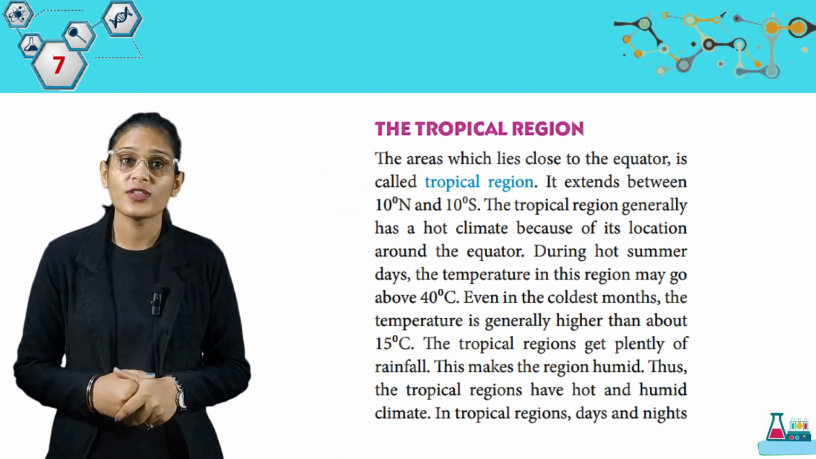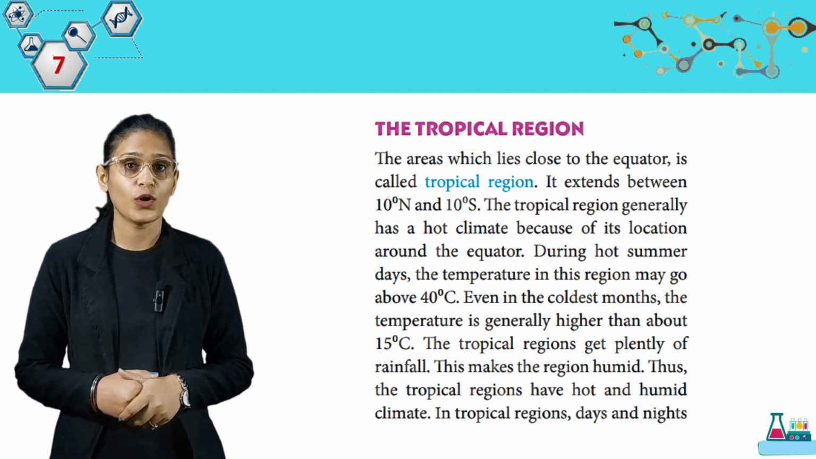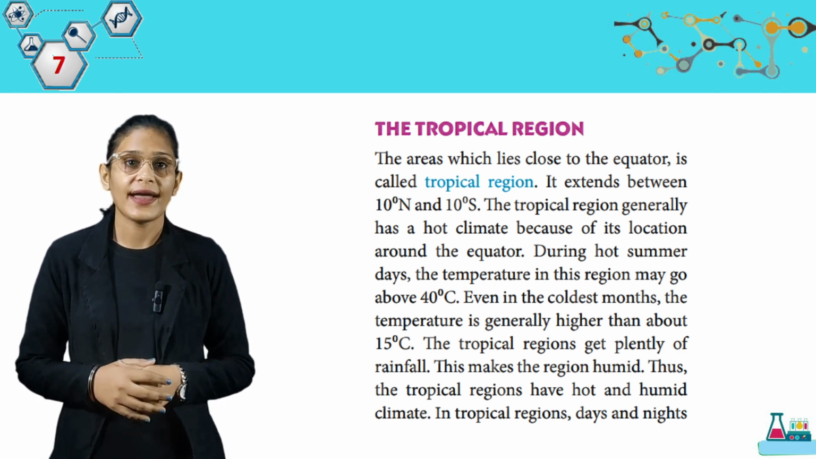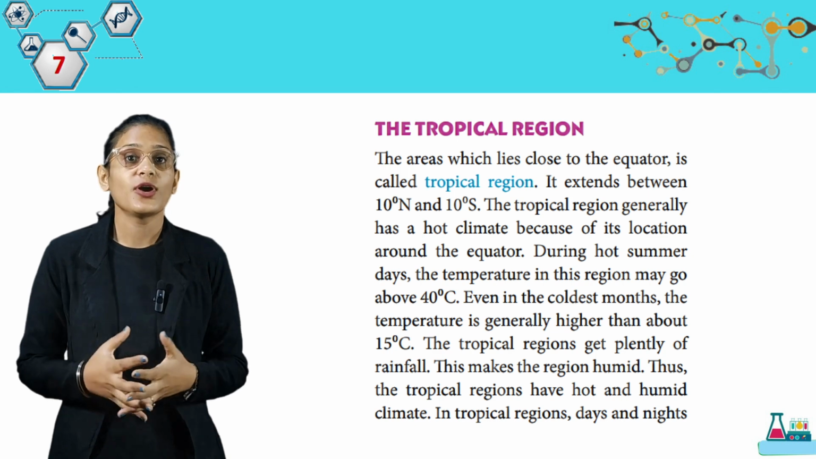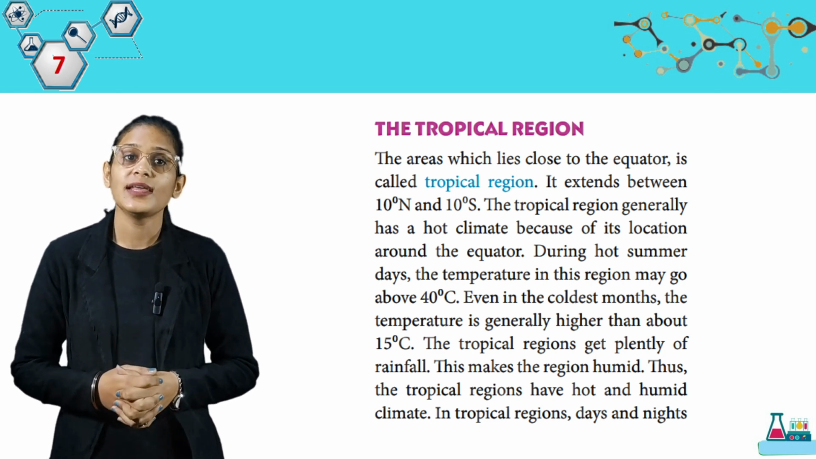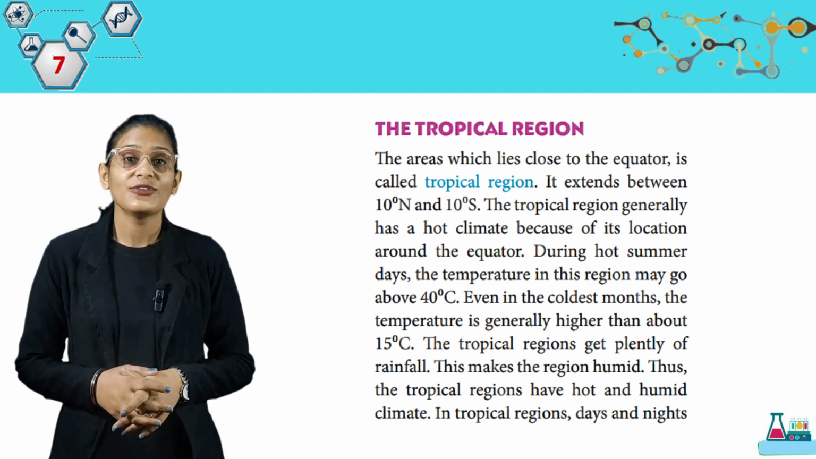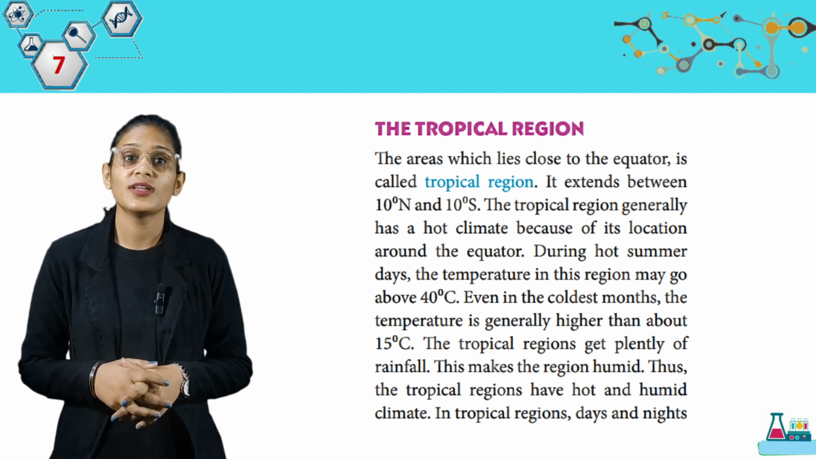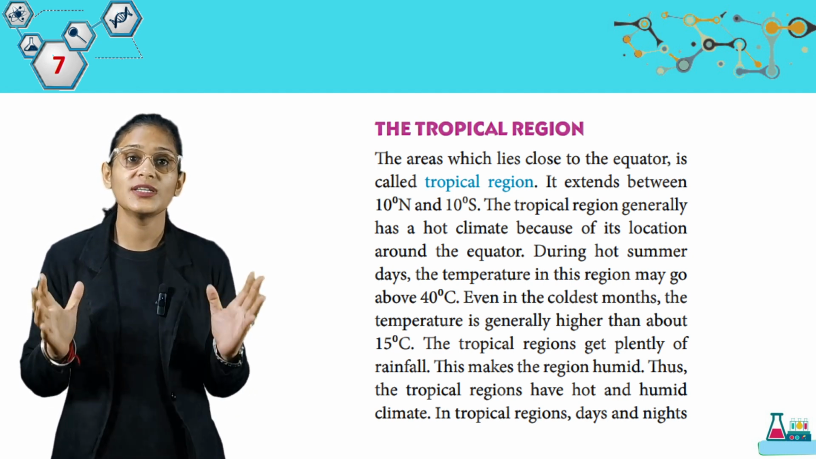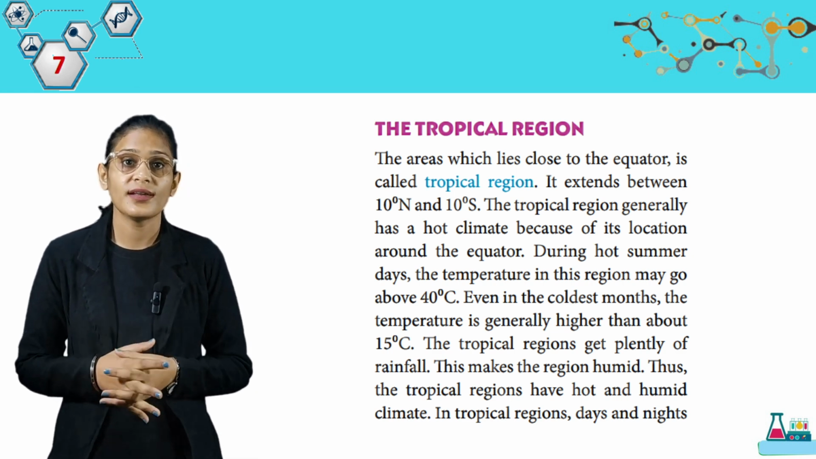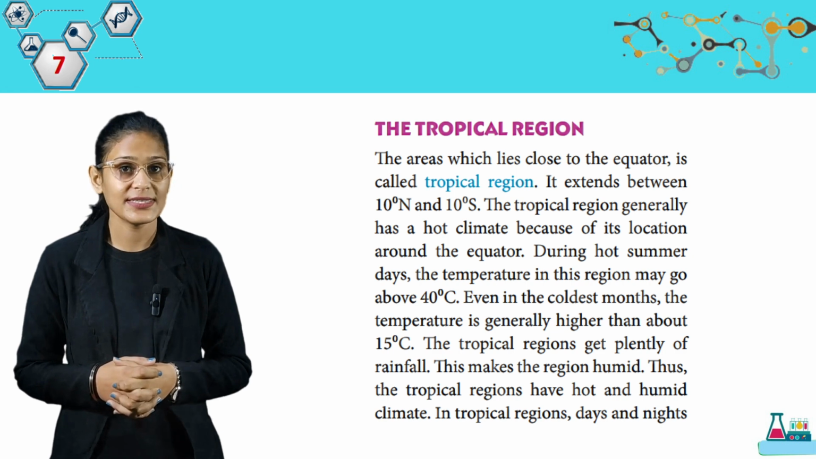The areas which lie close to the equator are called the tropical region. It extends between 10 degrees north and 10 degrees south. The tropical region generally has a hot climate because of its location around the equator. During hot summer days, the temperature in this region may go above 40 degrees Celsius. Even in the coldest month, the temperature is generally higher than about 15 degrees Celsius.